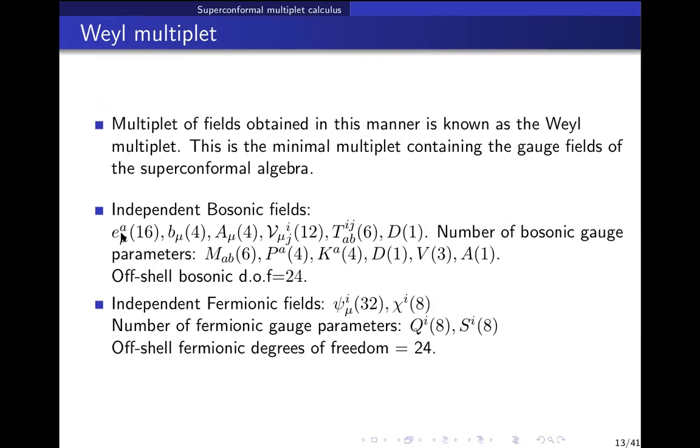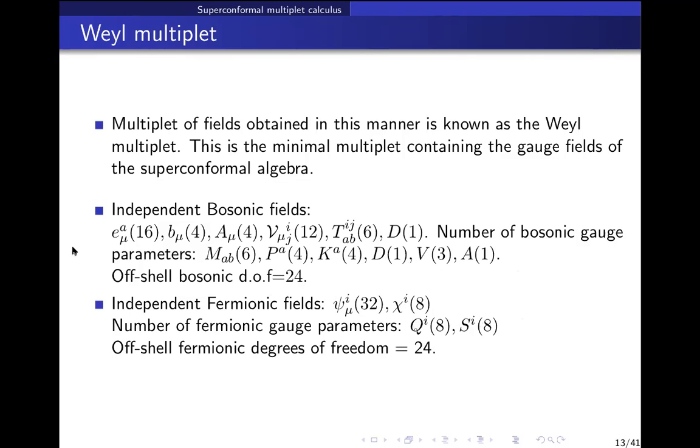So without the auxiliary fields, you would have had 17 bosonic plus 16 fermionic, which tells you that you need to add some auxiliary fields. Either you can do guesswork, but in reality there are some other techniques to obtain these auxiliary fields. Once you obtain them, you count the number of bosonic degrees of freedom and the gauge parameters, subtract them, you get 24. Fermionic ones, subtract the fermionic gauge transformation parameters, you will get 24. So a 24 plus 24 multiplet.